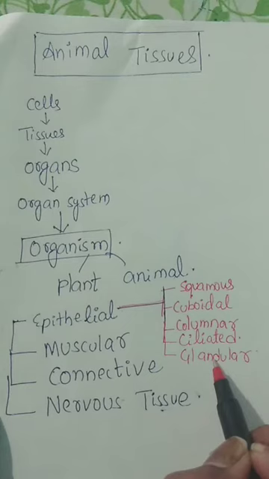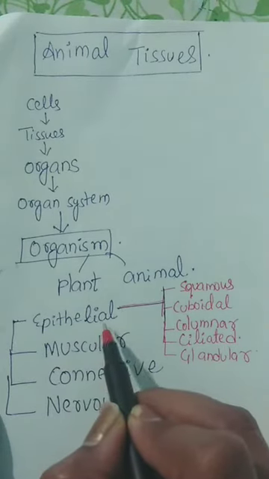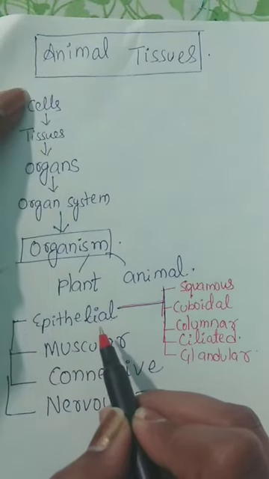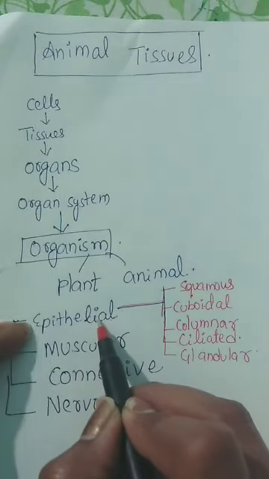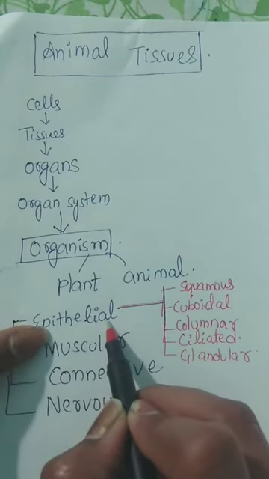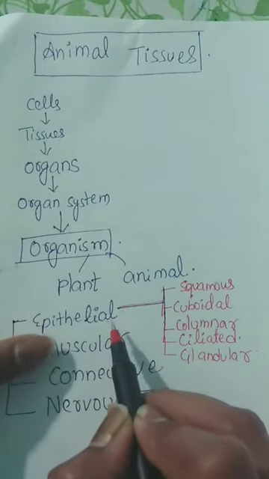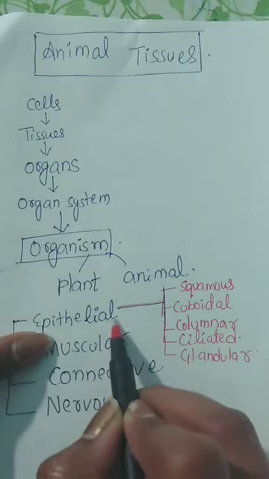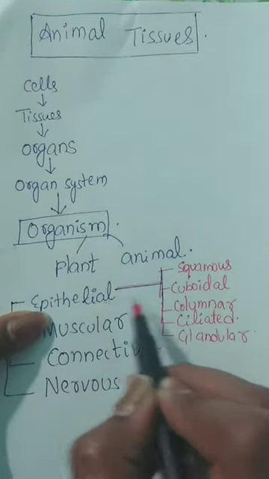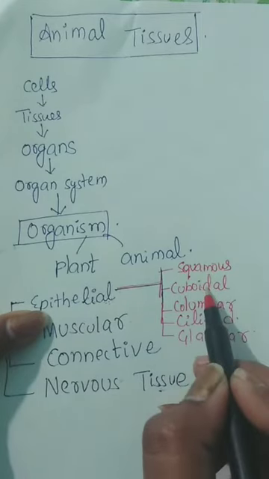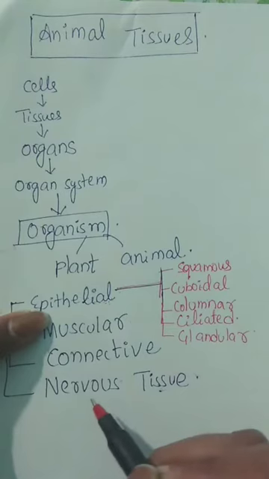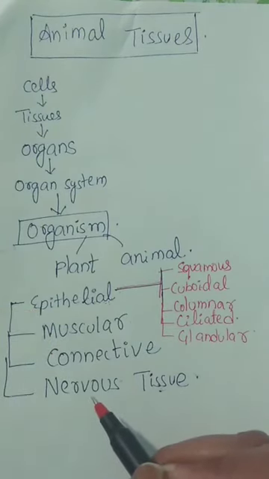Epithelial tissue is divided into these types based on the structure of the cells. We know that tissues are groups of cells. Epithelial tissue is a group of cells. Based on the structure of the cells present, epithelial tissue is divided into squamous, cuboidal, columnar, ciliated and glandular. Right everyone?